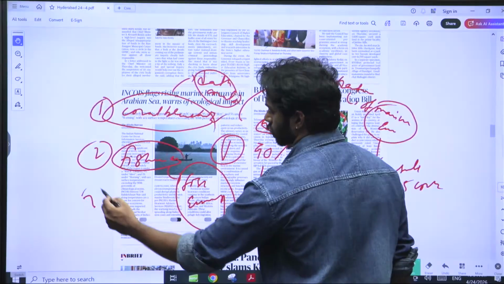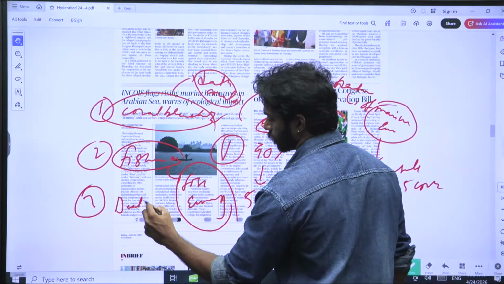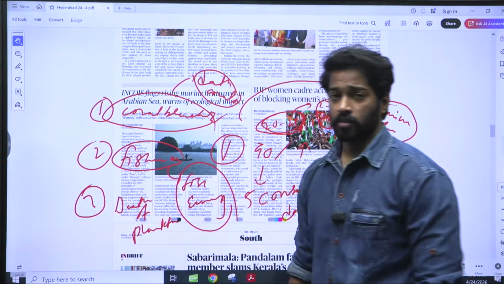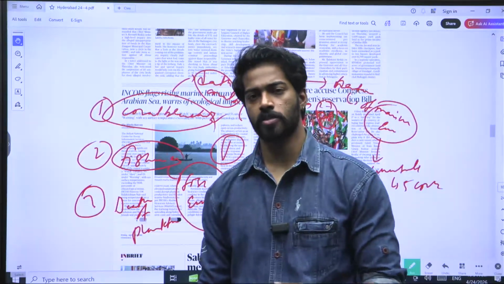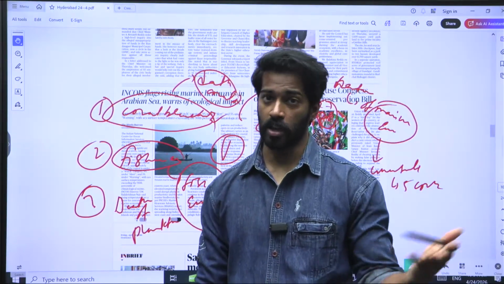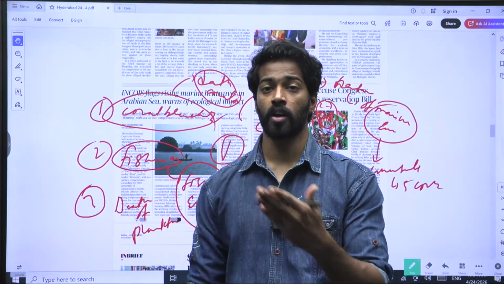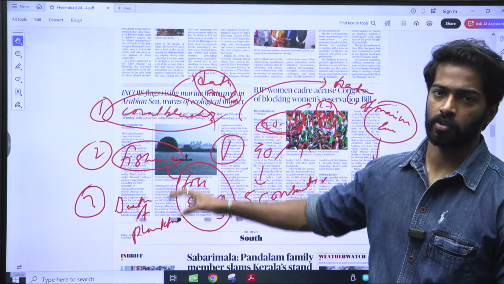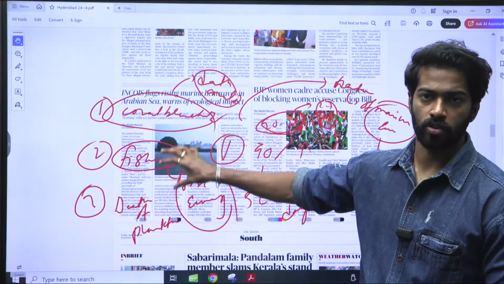Third one is death of planktons. Planktons are those living organisms that float on top of the water and are food for fishes. Whenever there is death of planktons, what happens? Fishes also die and they cannot survive.